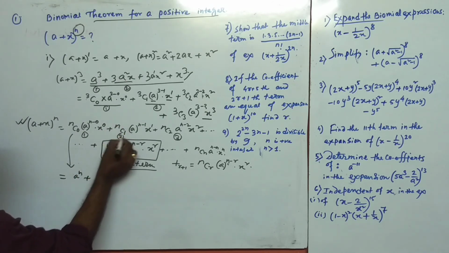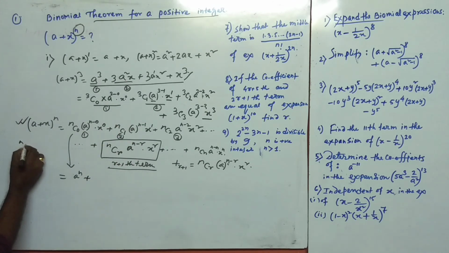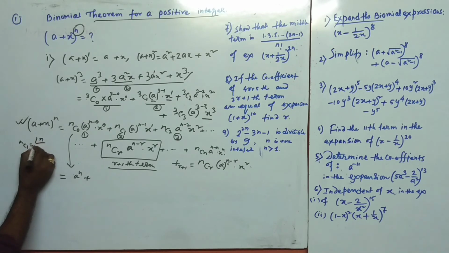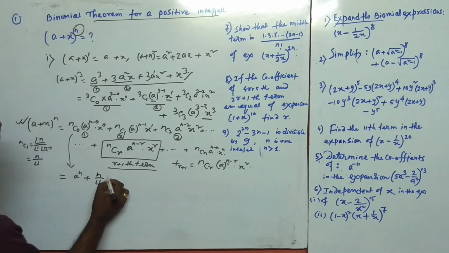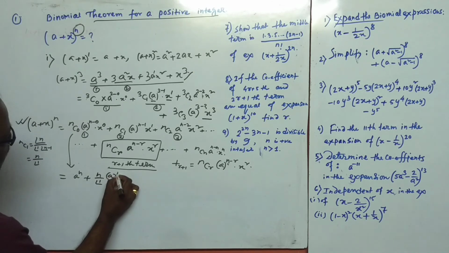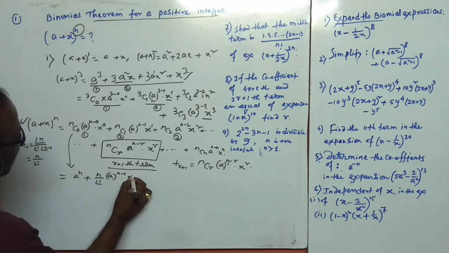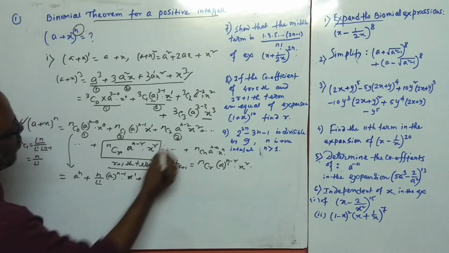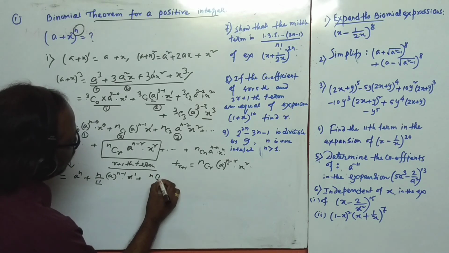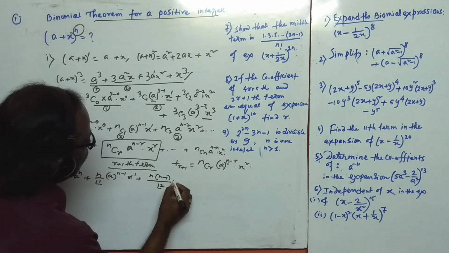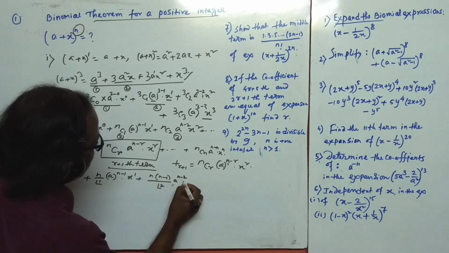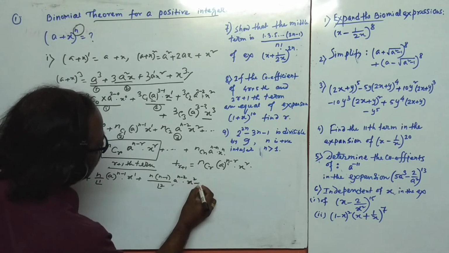Now we split nC1 like that. nC1 we can write as factorial n over factorial 1 and factorial n minus 1, and that will be n by factorial 1, a to the power n minus 1 and x to the power 1. nC2 is n into n minus 1 by factorial 2, into a to the power n minus 2 and x to the power 2.